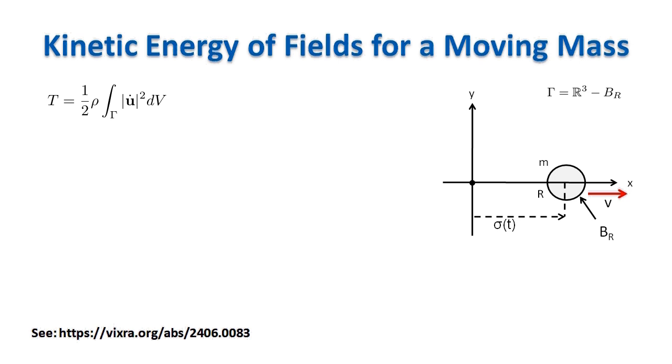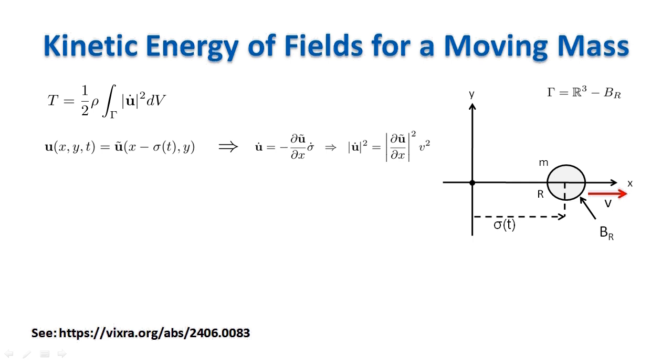Since the mass is moving at a low speed compared to the speed of light, we can approximate displacement with the displacement induced by a mass at rest and moving rigidly along with the mass. Displacement in space and time is a composite function of u tilde, which represents displacement for a mass at rest in the origin, and the function x minus sigma, where sigma is the position of the mass on the x-axis and varies with time.